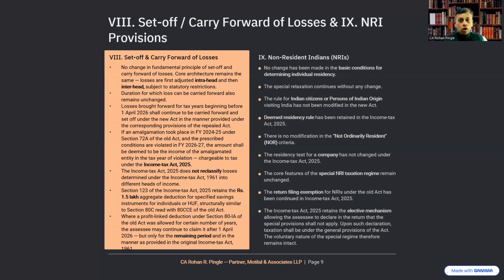The residency test for a company has not changed under the Income Tax Act 2025. The core features of the special NRI taxation regimes remain unchanged. The return filing exemption for NRIs under the old Act has been continued in the Income Tax Act 2025. The Act retains the elective mechanism allowing the assessee to declare in the return that the special provision shall not apply. Upon such declaration, taxation shall be under the general provisions of the Act. The voluntary nature of the special regime therefore remains intact. Nothing has been changed on that ground.